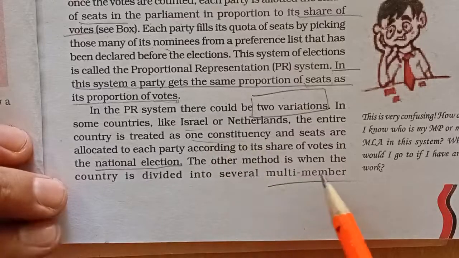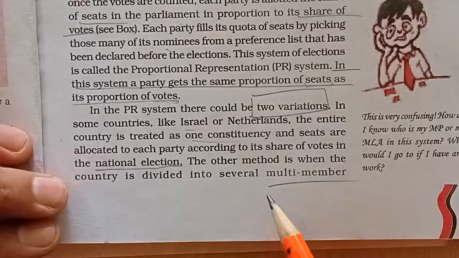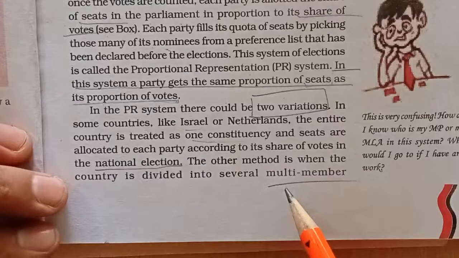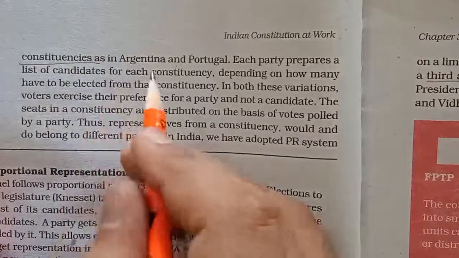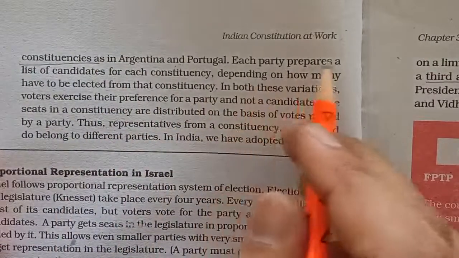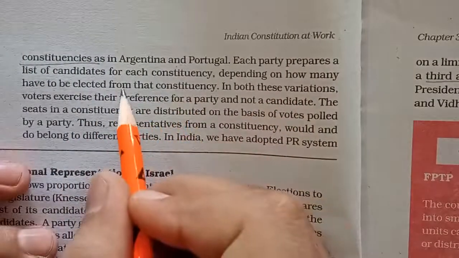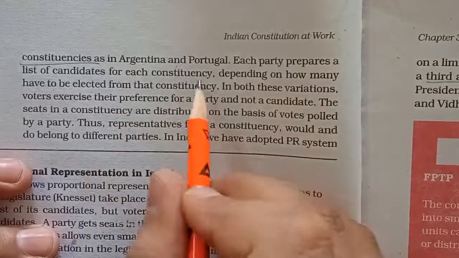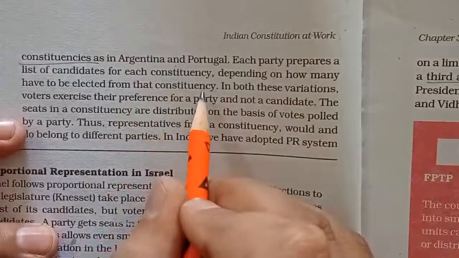The other method is when the country is divided into several multi-member constituencies. The other variant which I told you, which is followed in Argentina and Portugal, is the multi-member constituency. As in Argentina and Portugal. What happens in this system? Let's see. Here each party prepares a list of candidates for its constituency beforehand. Each party will prepare a list of candidates for their particular constituency before the election, depending on how many have to be elected from that constituency.